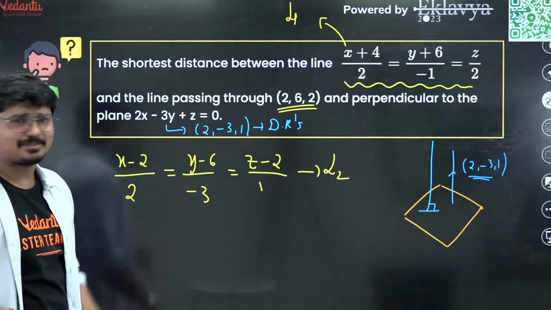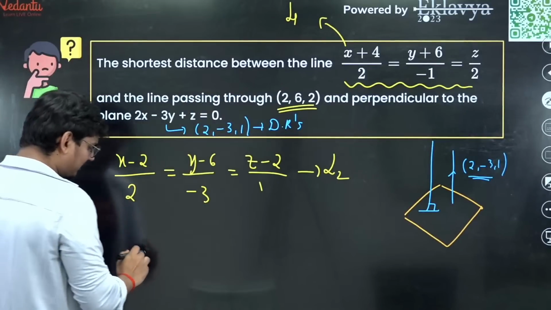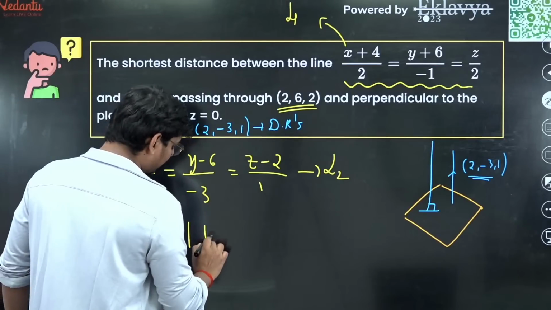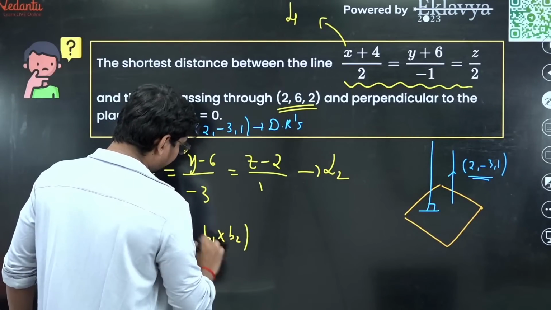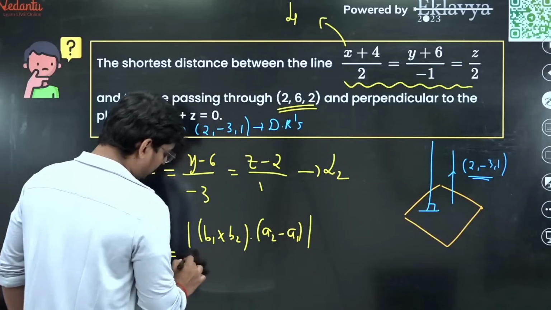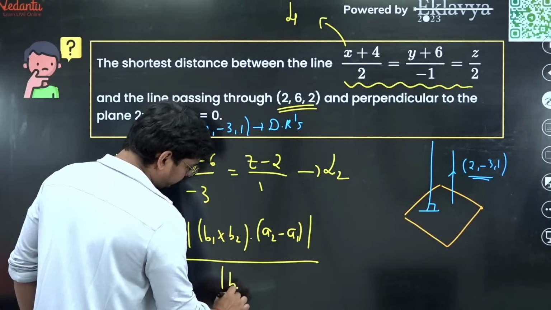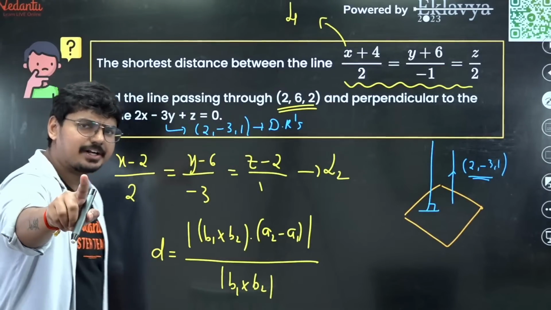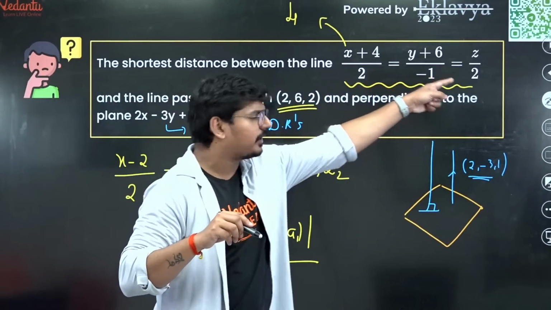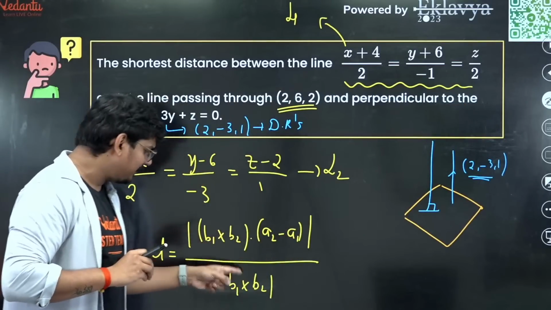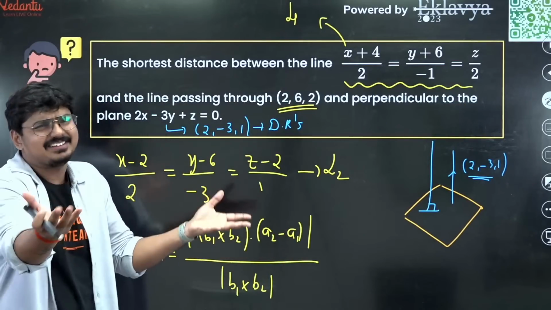We already have discussed it. What is the shortest distance formula, guys? It is simply mod of (B1 cross B2) dot (A2 minus A1), divided by mod of B1 cross B2. Now what are B1 and B2? The direction ratios. This 2, minus 1, 2 is the B1 vector, and this 2, minus 3, 1 is the B2 vector. A2 minus A1, I think you already know.